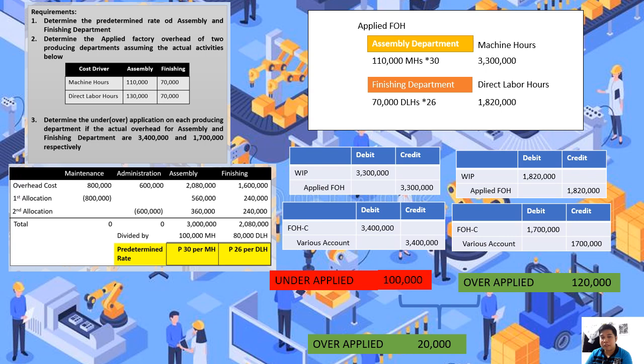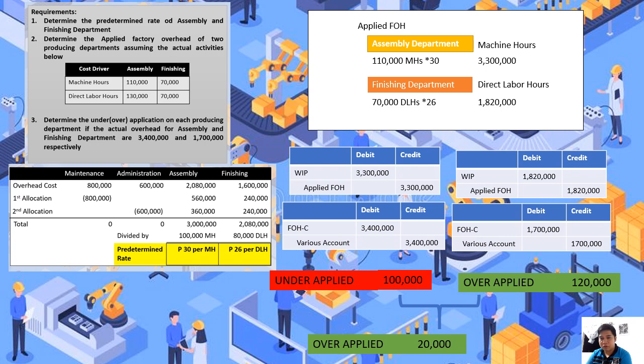Pero because of departmentalization, na-realize natin na dalawa ang pinanggalingan ng ating over applied. Kaya maliit yung nakalagay dyan, kasi under applied tayo doon sa assembly department tapos over applied naman tayo doon sa ating finishing department. So nakakatulong po si departmentalization na ma-detect natin kung saan talaga yung nagkamali tayo ng pag-compute or pag-determine ng predetermined rate, para in the future, meron na tayong basis on how to properly determine ulit yung ating predetermined rate. So ayan po yung ating discussion that is related to departmentalization.